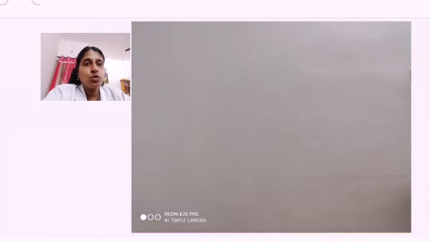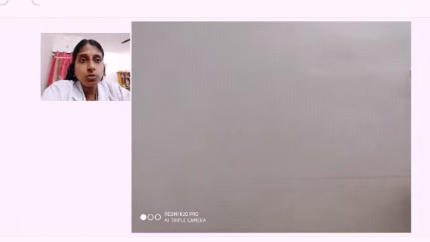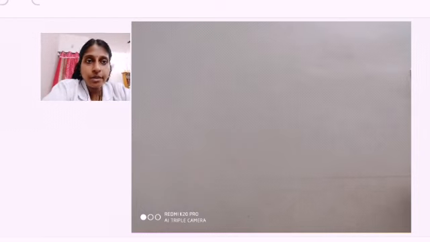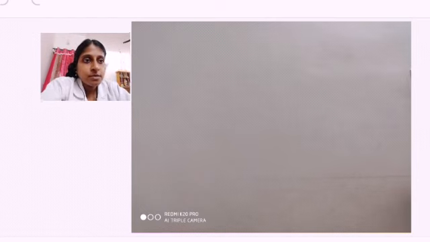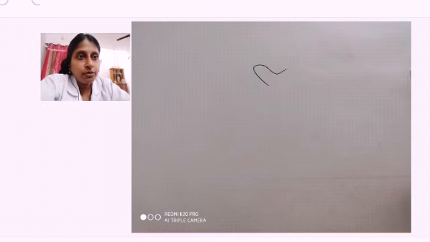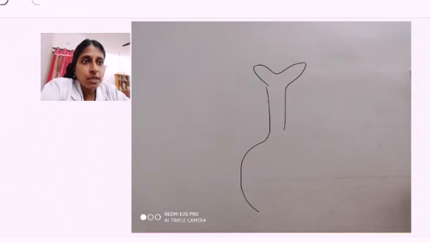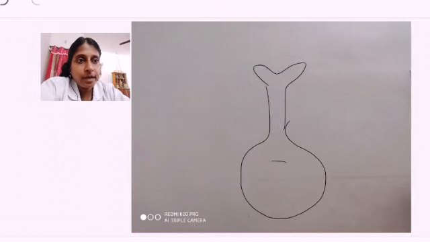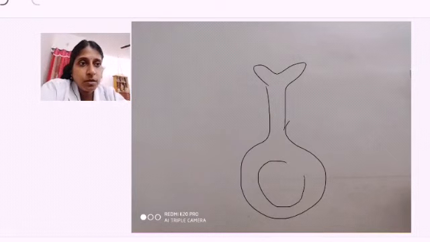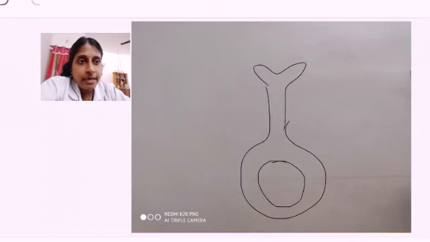To make it more clear, listen students, we have discussed the structure of the pollen grain and the structure of the embryo sac. When fertilization takes place, this is the female part of a flower: you have a stigma, style, and ovary. Inside the ovary you have the ovule, and inside that the embryo sac.